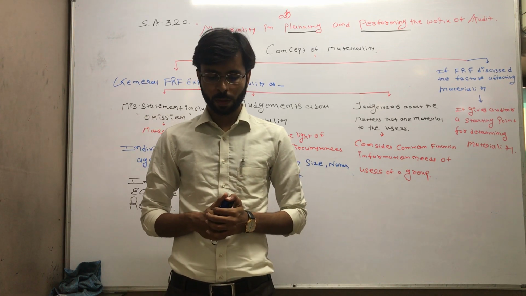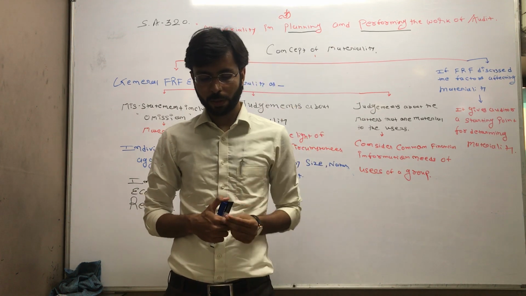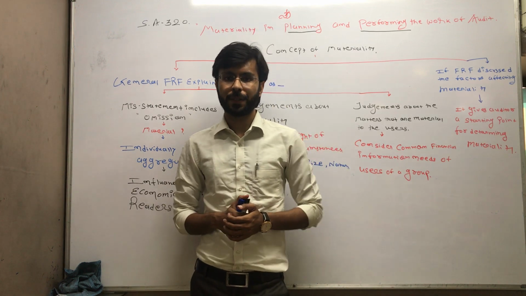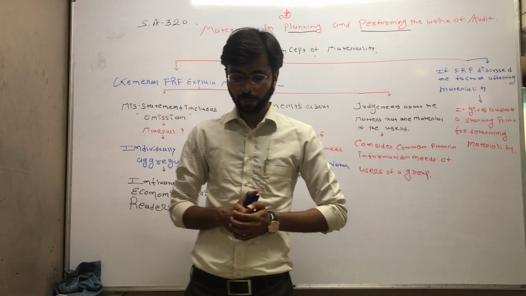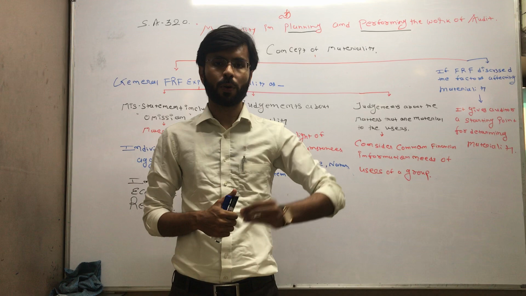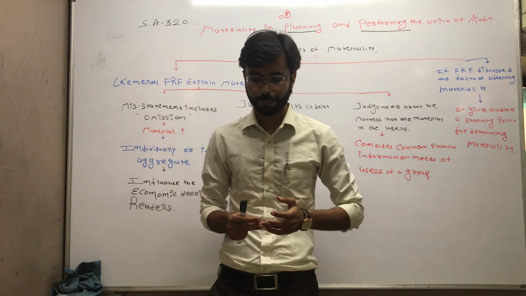Next, controls surrounding journal entries. Next, financial reporting process.